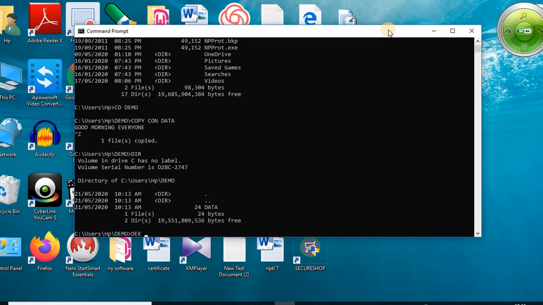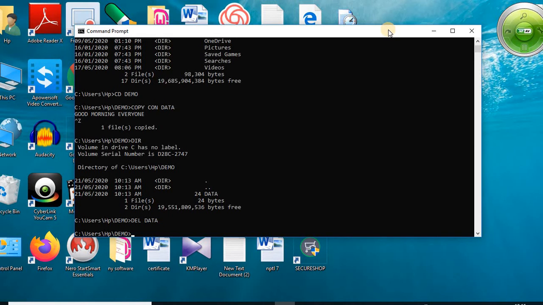del, one space, then the name of the file. For example, here we delete the data file. So specify the name of the file: del data, then enter. After pressing enter, the file is permanently deleted from the computer's memory.